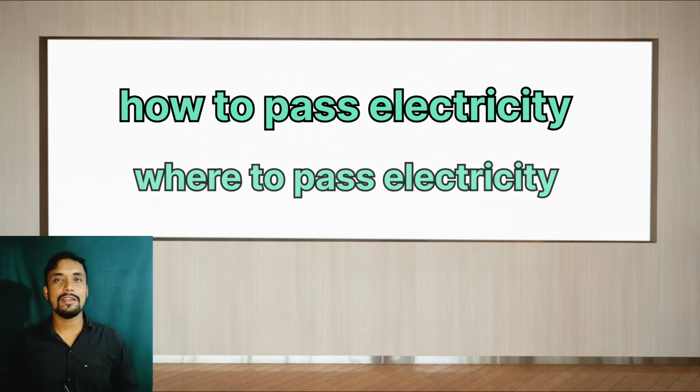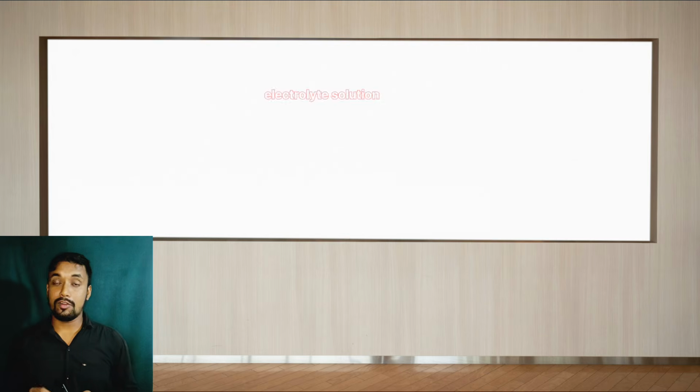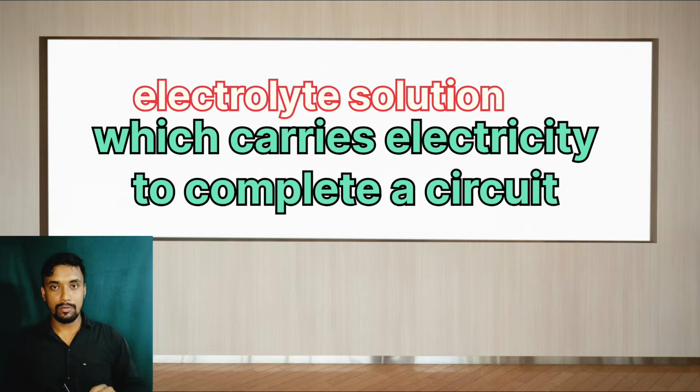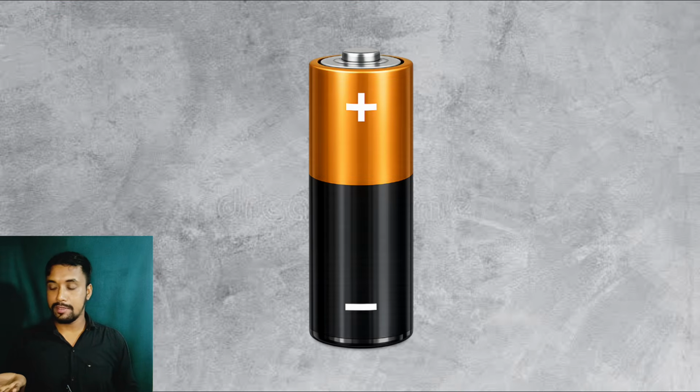Now the question is how to pass electricity and where to pass electricity. There is a solution called electrolyte solution, which carries the electricity to complete the circuit. As you can see, here is the battery in my hand.